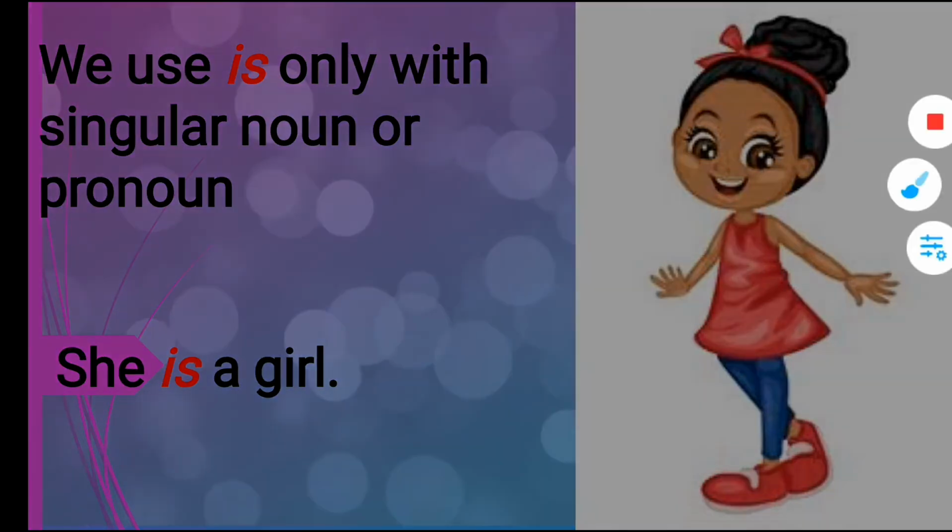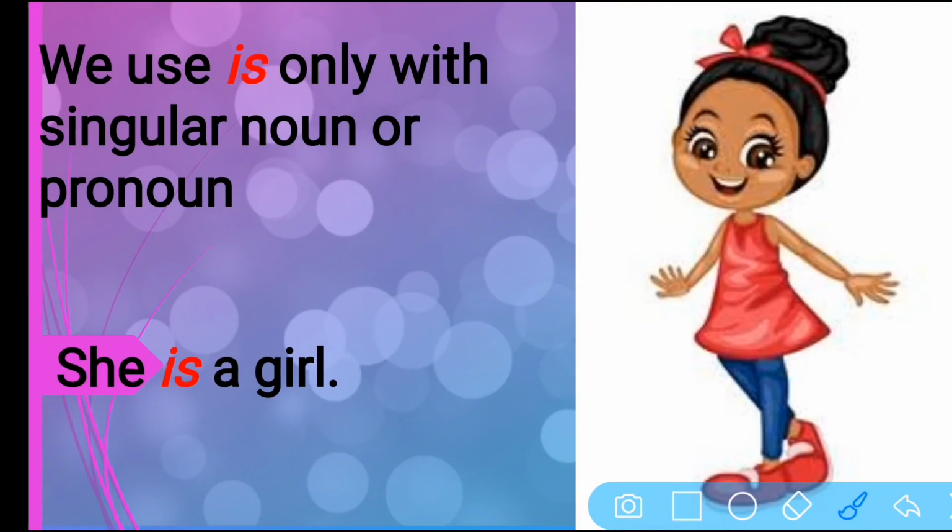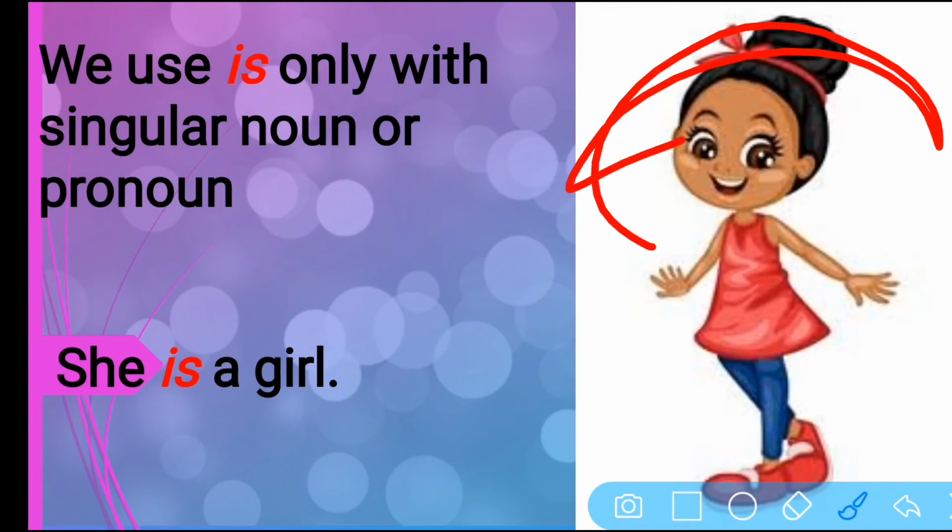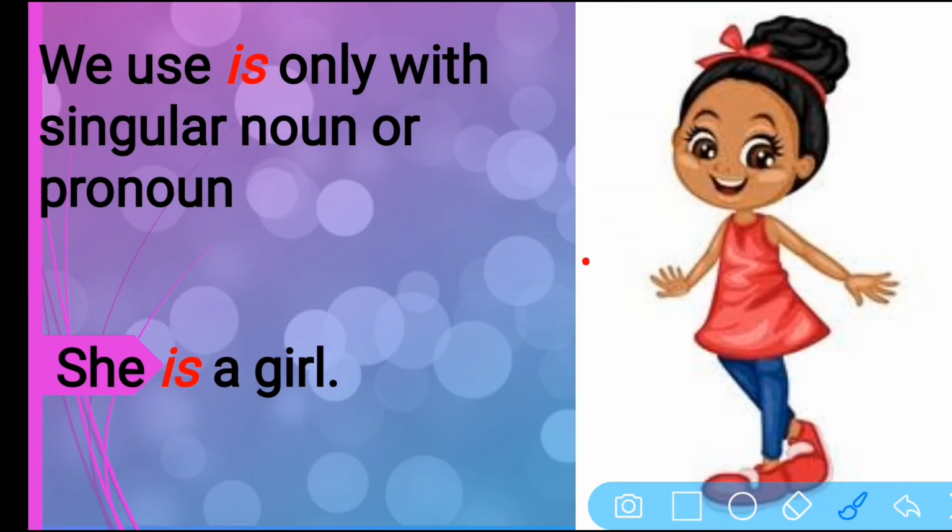She is a girl. Now there is only one girl here. Are there two girls, three girls? No. There's only one girl. So what will you say? She is a girl. So the word is used after the word she. She is a girl. Do you get it, students?